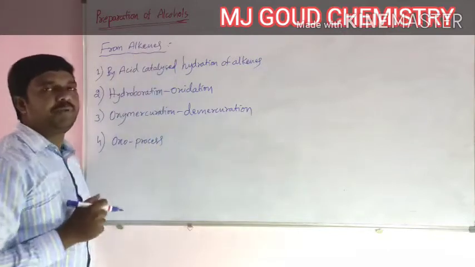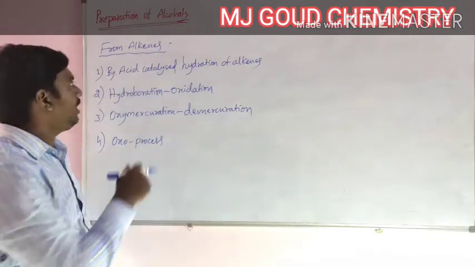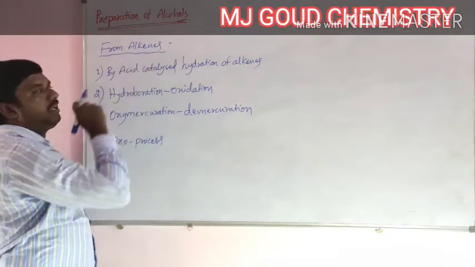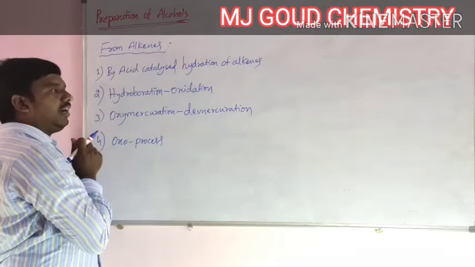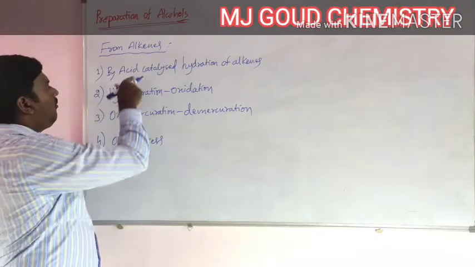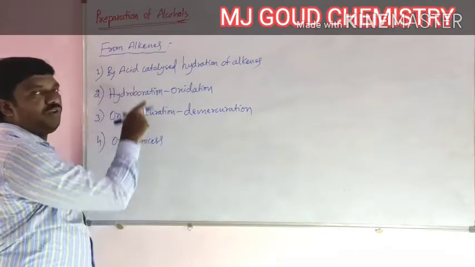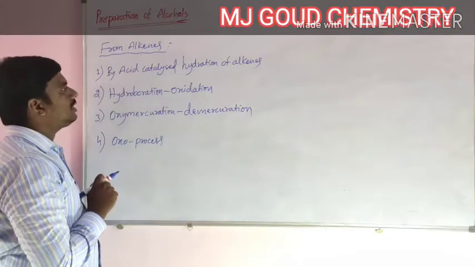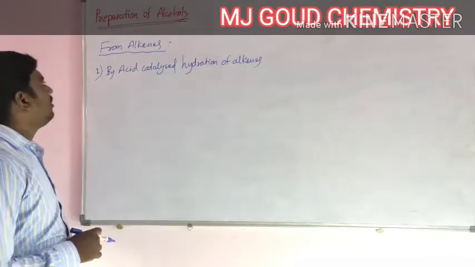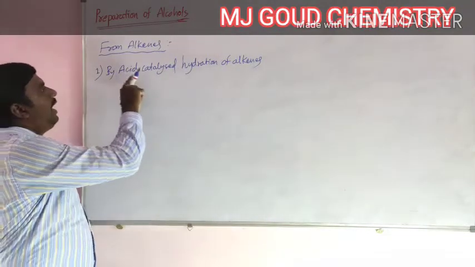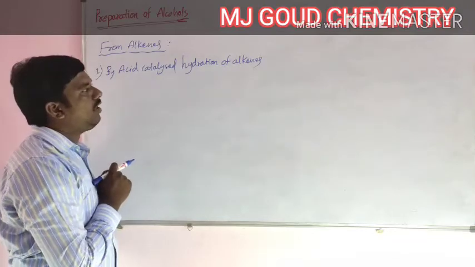Mainly we have taken here alkenes converted into alcohols by following these four methods. Now we are discussing one by one method. First method, by acid catalyzed hydration of alkene.